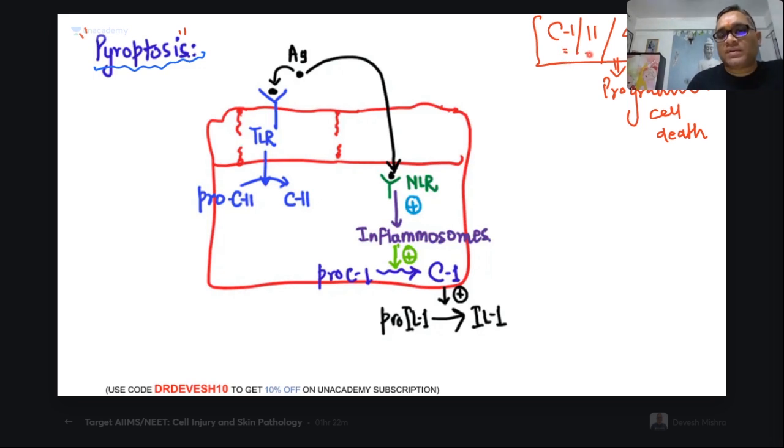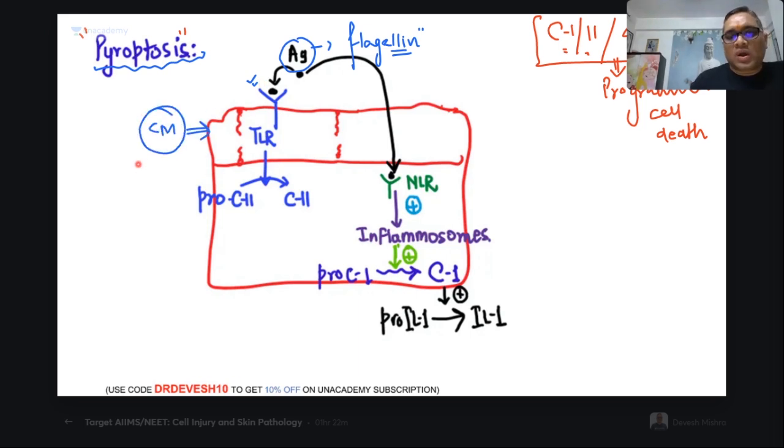See 1, 11, 4, 5. All these are associated. So I'm just talking about caspase 1. So what happens when the antigen, usually flagellin of the flagellated organism, comes? Flagellin antigen will either combine with toll-like receptor on the surface of the cell membrane, or they will come directly into the cytoplasm.